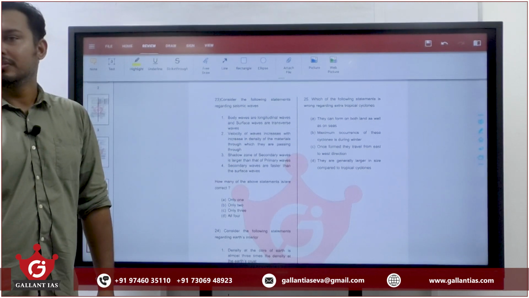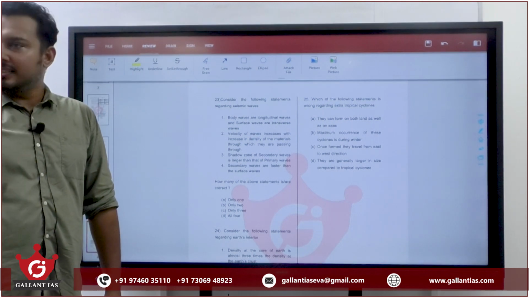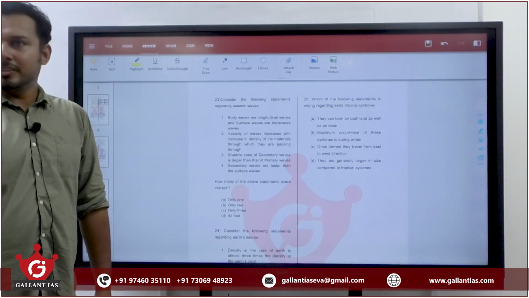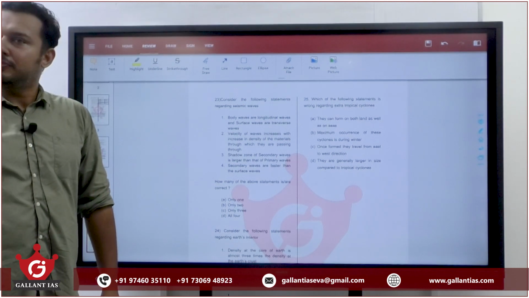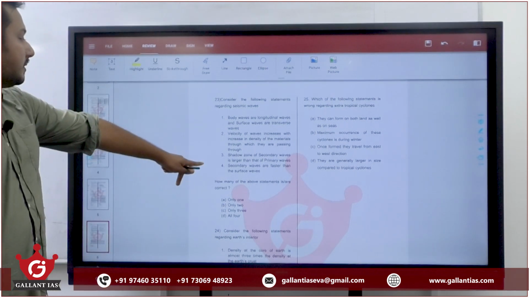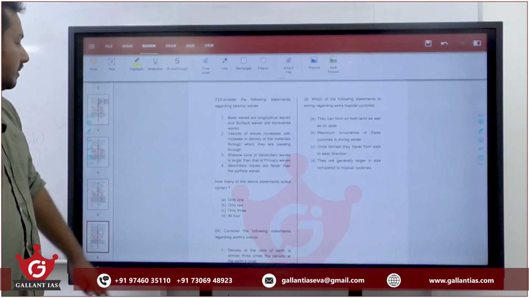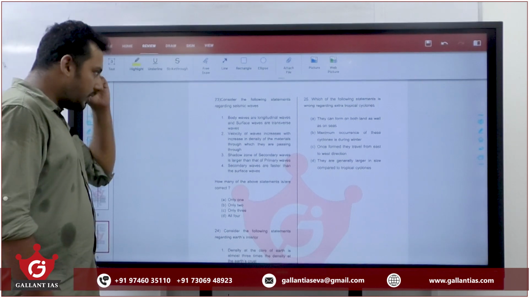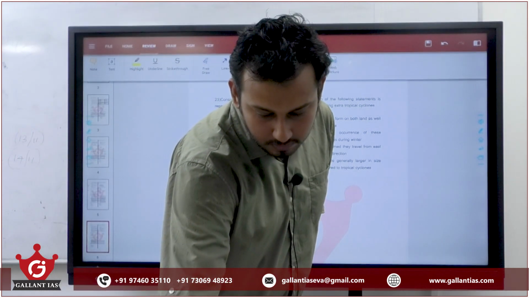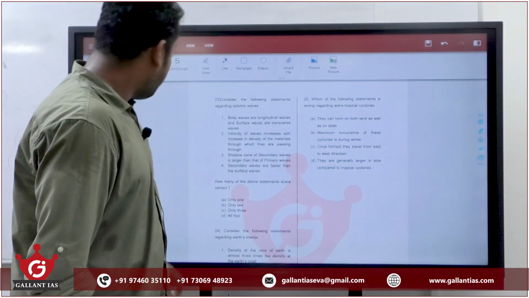Secondary waves are faster than surface waves. True or false? Body waves are faster than surface waves. Body waves we have primary and secondary. Primary is faster than secondary, but secondary is faster than surface waves. So 4 is right, 2 is right, 3 is right, isn't it? So all 3. Answer is C. Okay. 23, the answer is C.